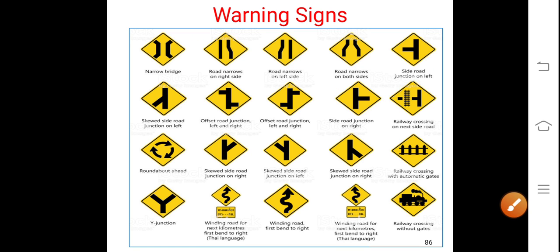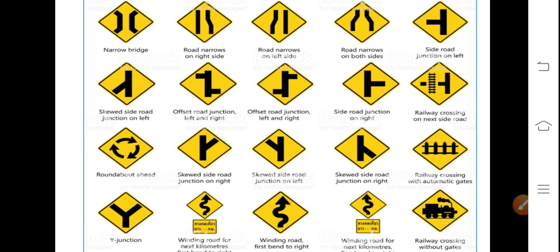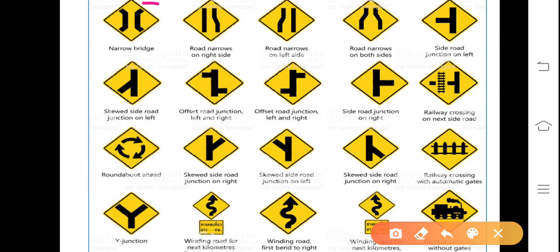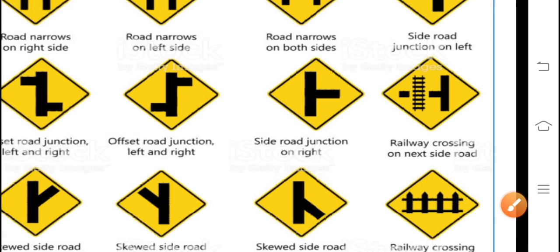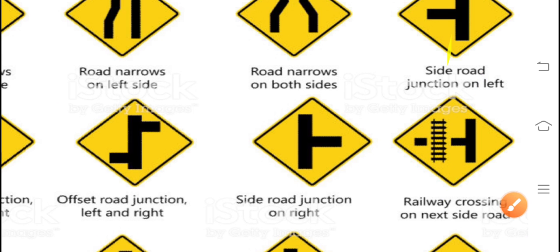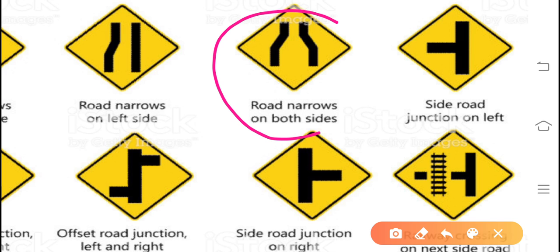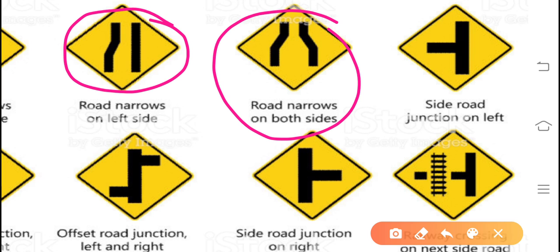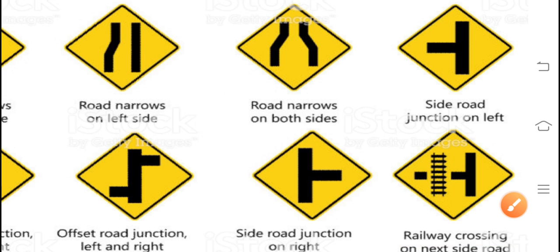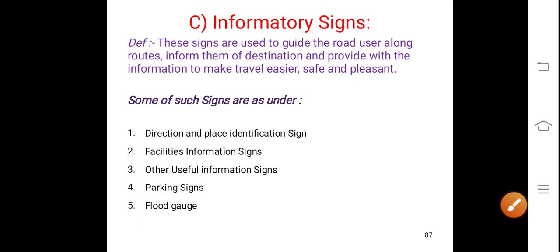These are the various warning signs. As I have already told, narrow bridge, you can see the figures with name. Narrow bridge, railway crossing. Here it is side road junction on left, side road junction on left, road narrows on both sides, narrow road on both sides. Here it is only towards one side, here it is zigzag, so on, so and so. You yourself can understand. If you know the concept that it gives the warning or caution to the road user, you can understand.